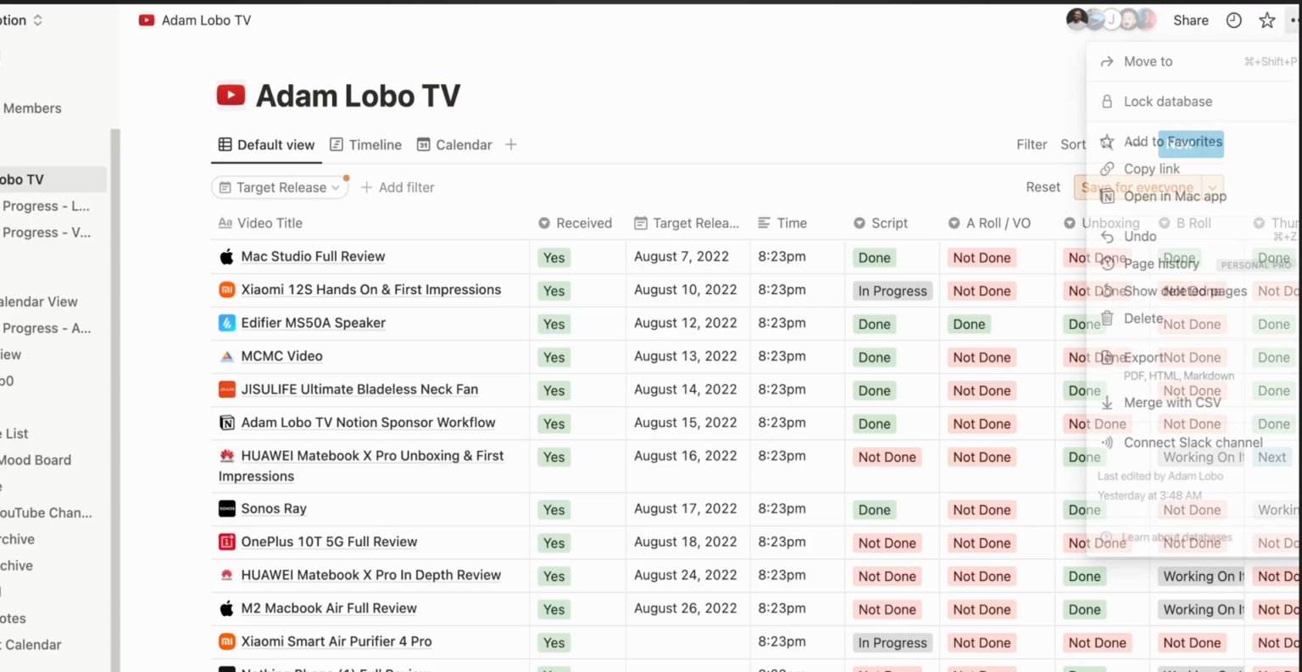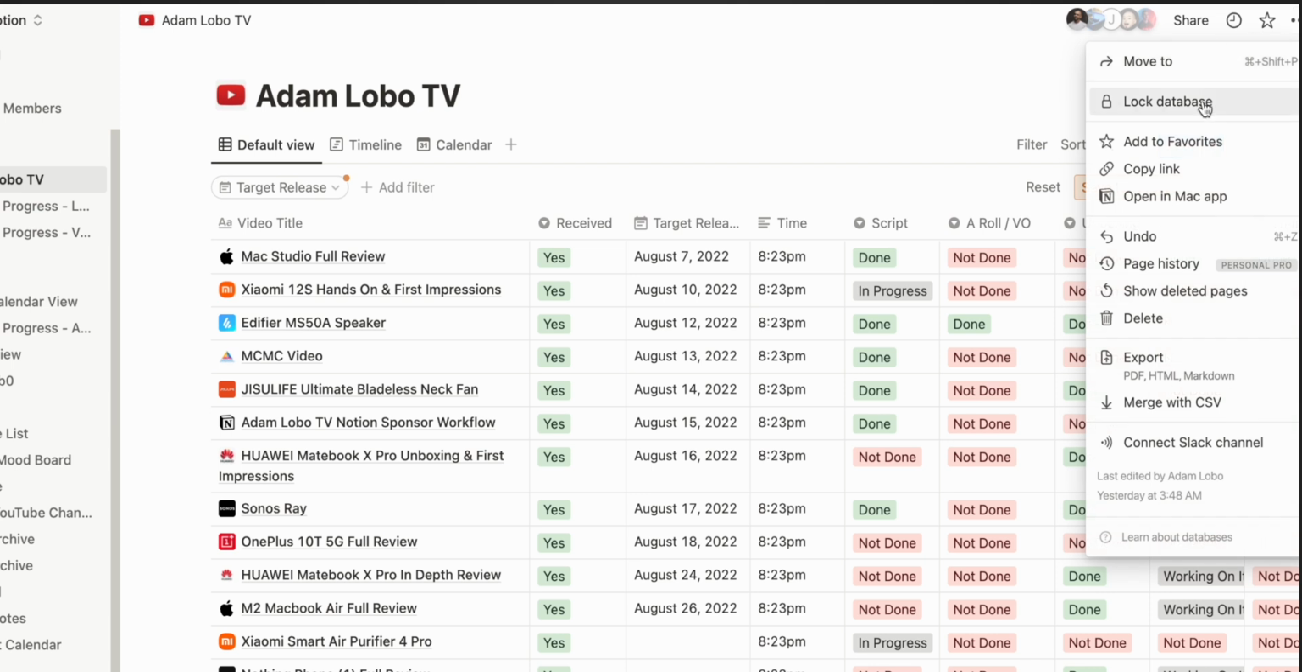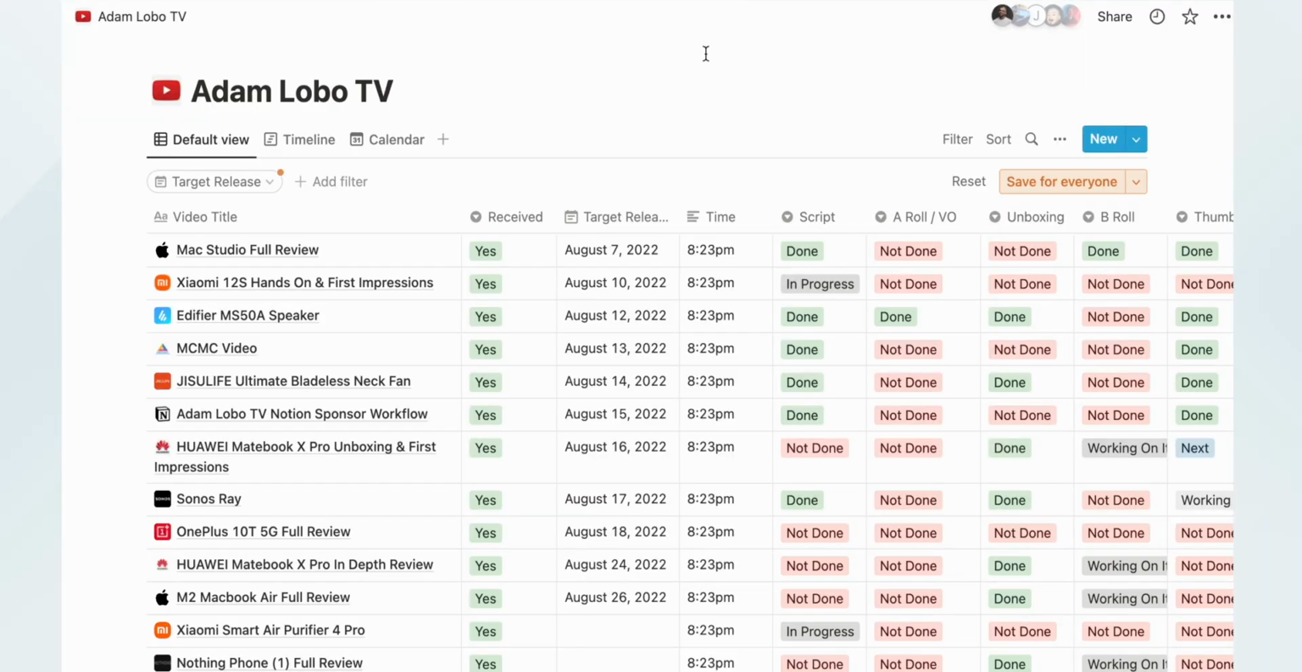Then towards the three dotted lines, you can see there are different kinds of options like move to, lock database, add to favorites. So we're gonna leave this for now because we are not gonna go through with this. But I'm gonna go through how exactly I've done with the different kinds of projects that I have coming up. So I've just released the Mac Studio full video review. So I'm going to give you that as my example on one particular project.